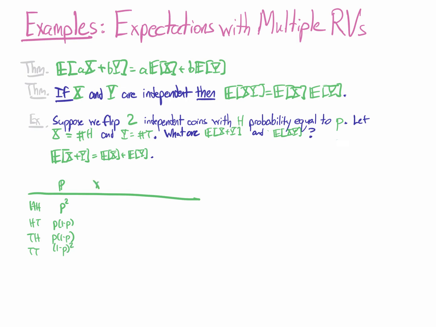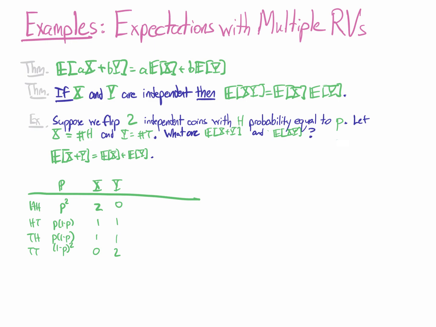Then x and y in these cases had values 2, 1, 1, and 0 for the number of heads, and 0, 1, 1, and 2 for the number of tails. We could look at x plus y directly, but instead I want to look at the expectations of x and y.